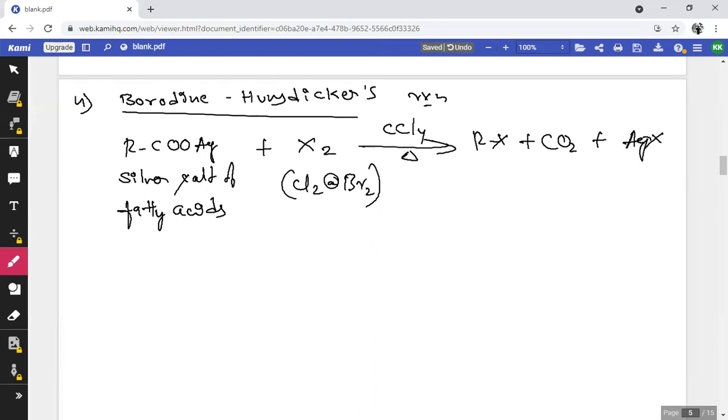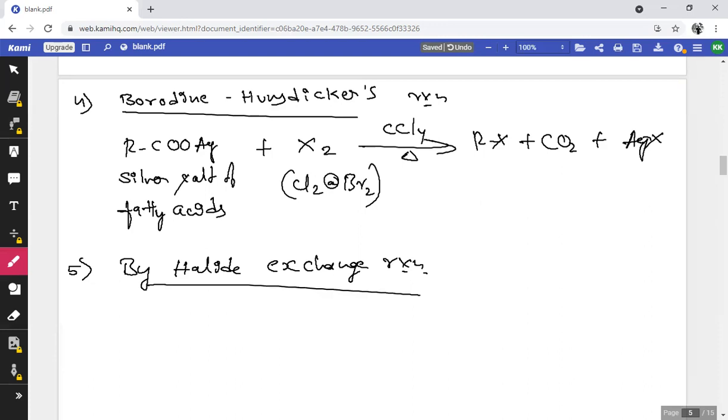Then let me consider the last method of preparation, that is by halide exchange reaction. Here, we have two different types of halide exchange reactions.